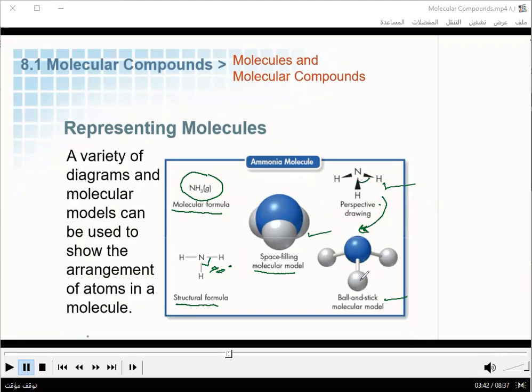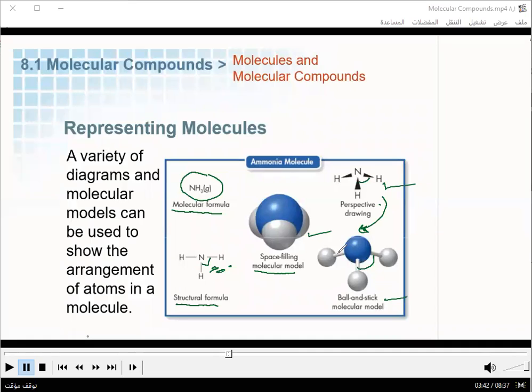The ball and stick molecular model. As you can see from here, the angle is more than 90. Yes, Fahad. Is my mic okay now? Yes, I can hear you clearly. Okay.